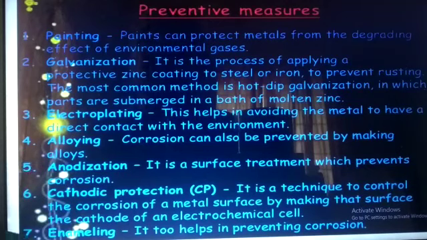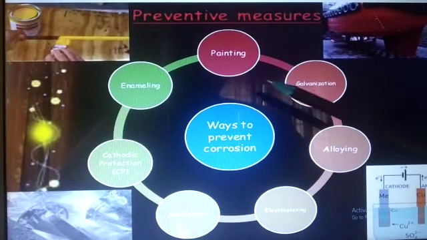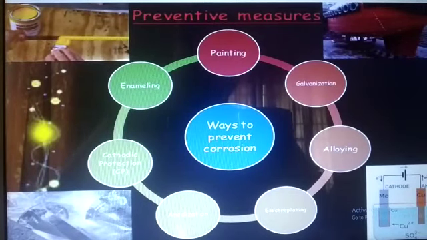Then annealing also. So these are the different ways to prevent corrosion, as we have explained: painting, galvanizing, alloying, electroplating, anodizing, cathodic protection, and enameling. This is the process of electrolysis going on, which helps in protection of the metal.